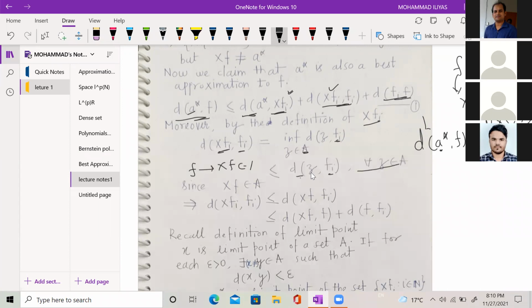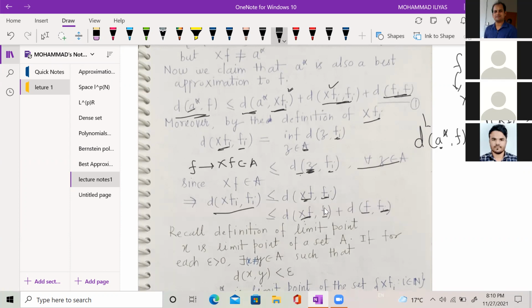So the distance between XFi and Fi is less than or equal to the distance between XF and Fi. Again, I use the triangle inequality, and I am writing it as the distance between XF and F plus the distance between F and Fi.